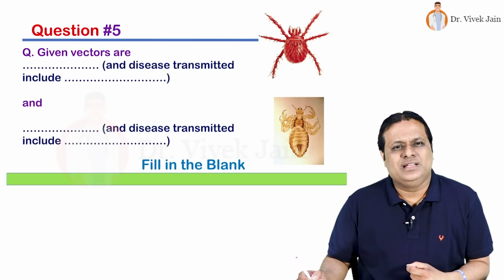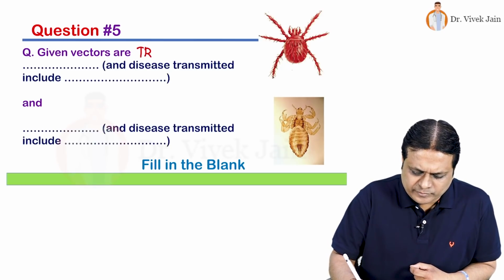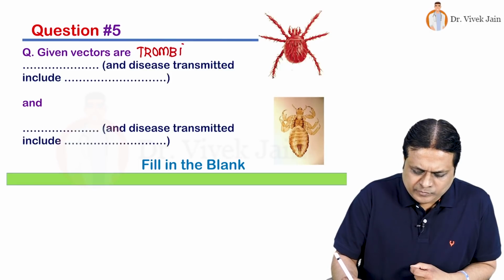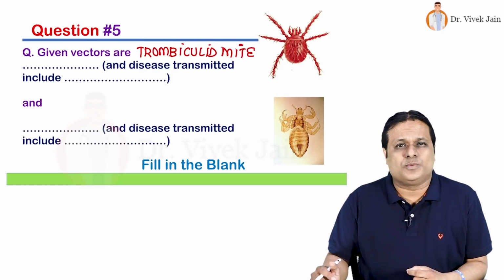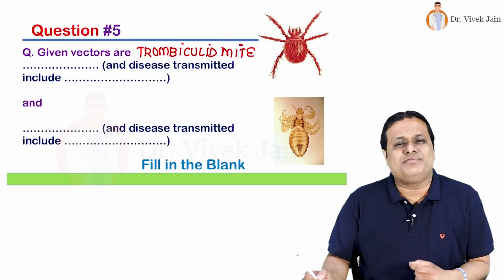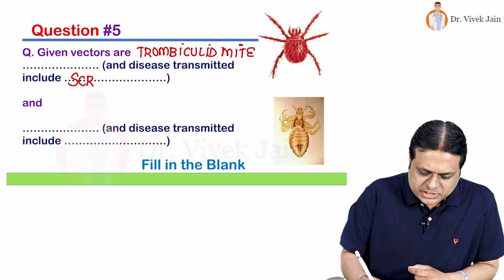Which is this vector? This vector is trombiculid mite, sometimes referred to as chigger also. This trombiculid mite is the vector of which disease? It is the vector of a particular rickettsial disease, that is scrub typhus.